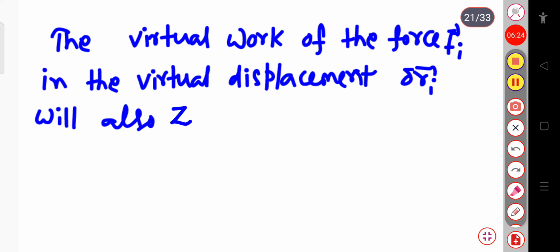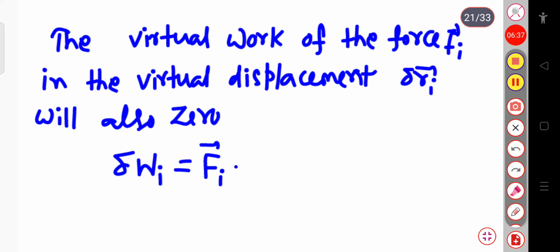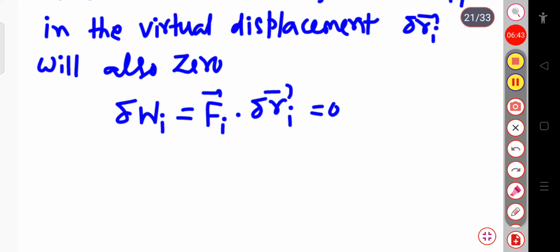It means that if I take the dot product of Fi with delta Ri, then delta Wi, the virtual work done, will be equal to the total force dot delta Ri. This will be equal to 0, because the total force is 0.